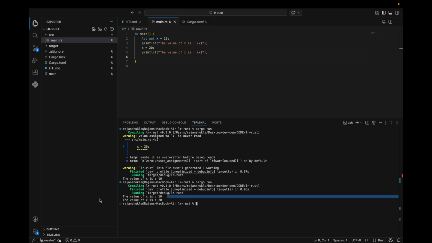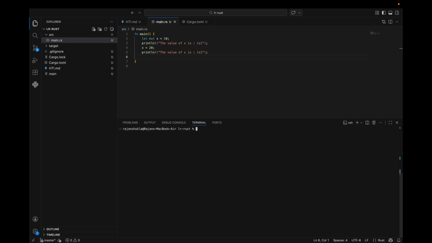So was I able to convey the concept to your mind? I believe yes. Just remember, by default, everything is immutable in Rust. Now, what about constants? Like immutable variables, constant values are bound to a name and are not allowed to change. But there are a few differences between constants and variables. So first, you are not allowed to use mut with constants. Constants are not just immutable by default. They are always immutable.